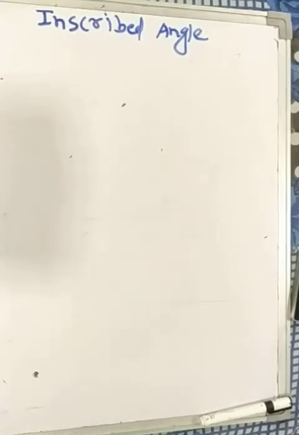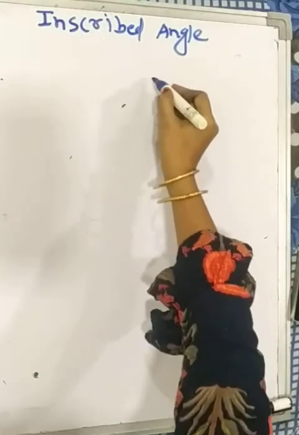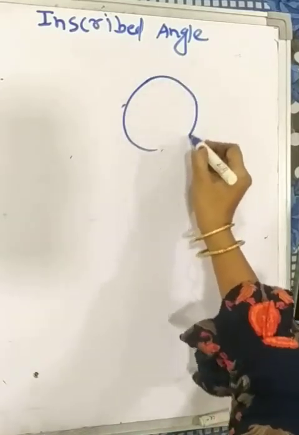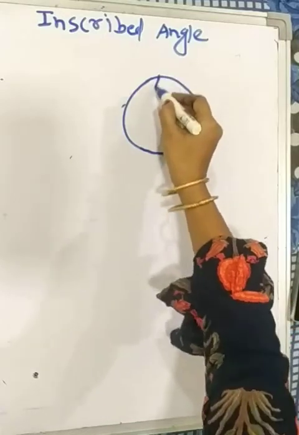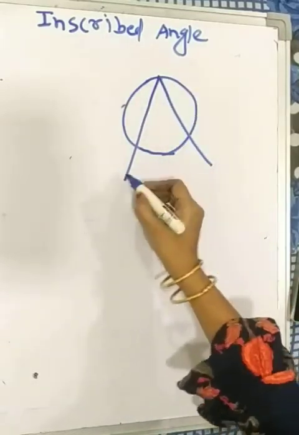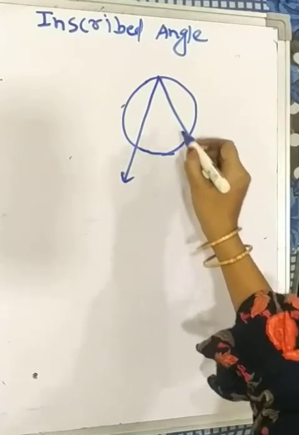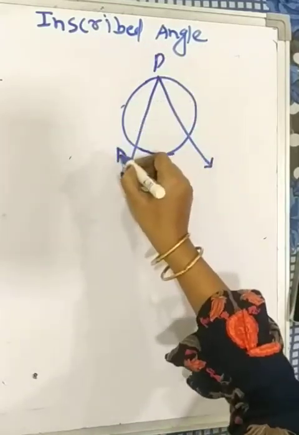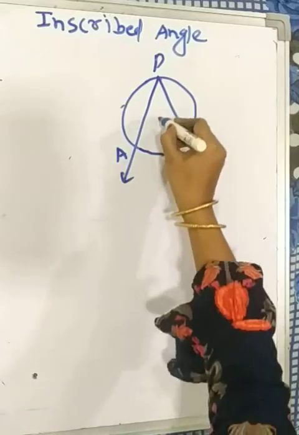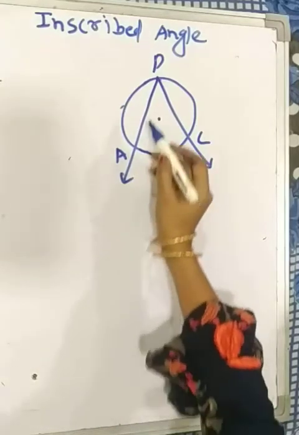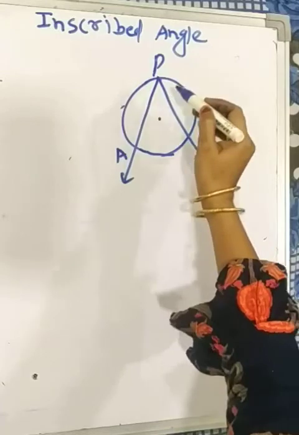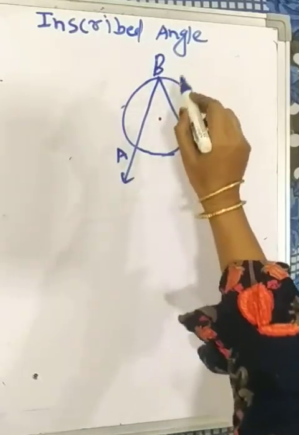Inscribed angle. This is a circle. BAC. An angle is said to be an inscribed angle if the vertex is on the circle. In this angle, vertex B is on the circle.